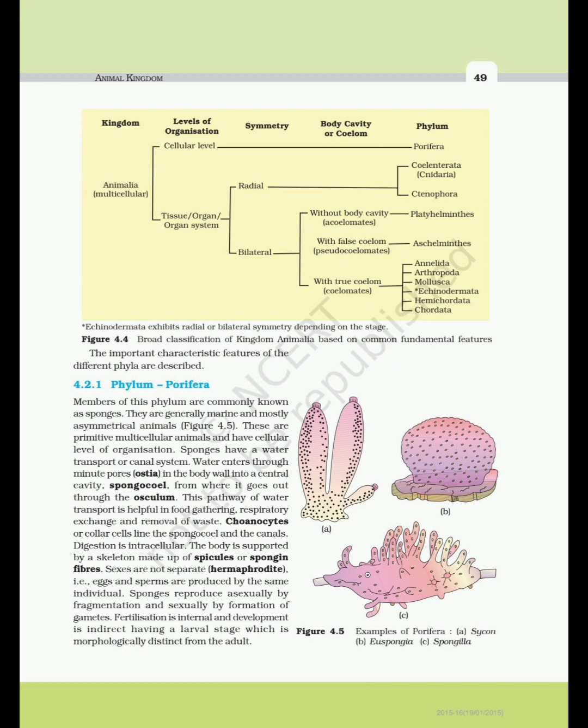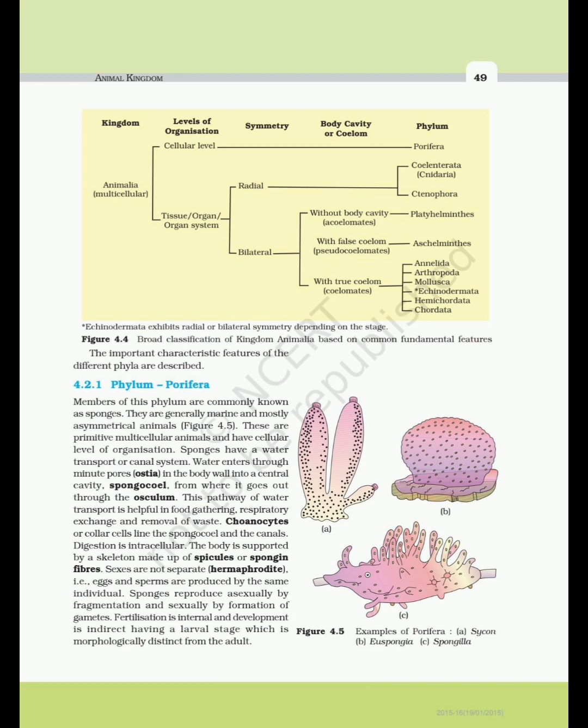4.2.1 Phylum Porifera. Members of this phylum are commonly known as sponges. They are generally marine and mostly asymmetrical animals. Figure 4.5. These are primitive multicellular animals and have cellular level of organization. Sponges have a water transport or canal system. Water enters through minute pores, ostia, in the body wall into a central cavity, spongocoel, from where it goes out through the osculum. This pathway of water transport is helpful in food gathering, respiratory exchange and removal of waste. Choanocytes or collar cells line the spongocoel and the canals. Digestion is intracellular. The body is supported by a skeleton made up of spicules or spongin fibers.